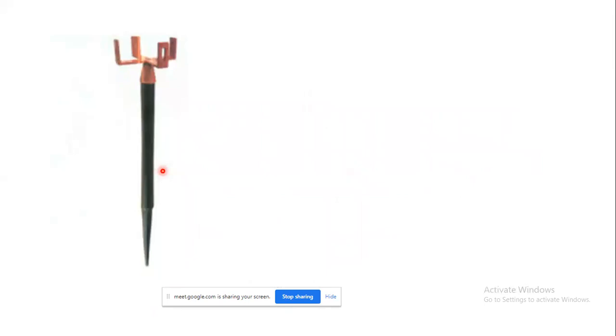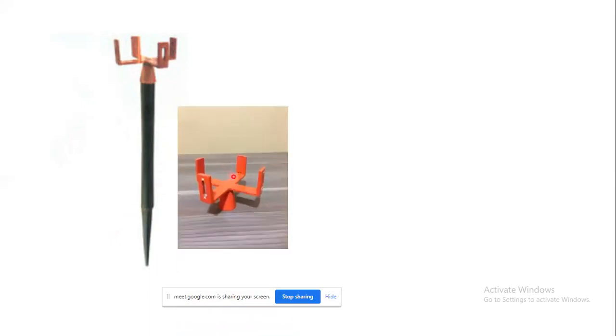Here you can see the actual image of the open cross staff, which is mounted over a small ranging rod, also known as a pole, which has been fitted with an iron shoe at the bottom. So basically it comes like this, to be fitted over a pole.